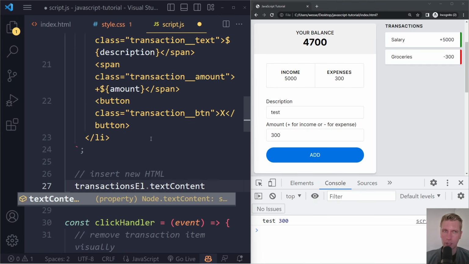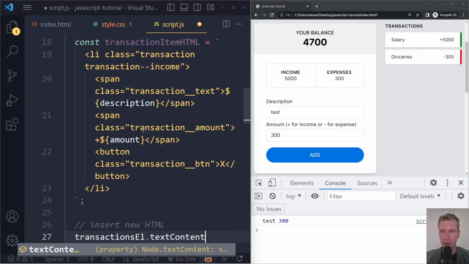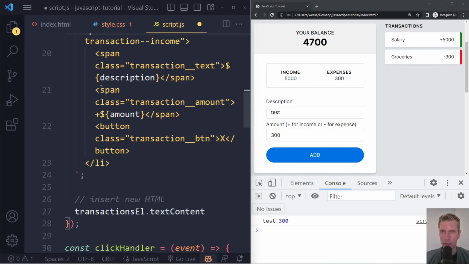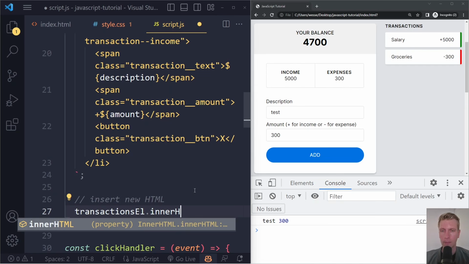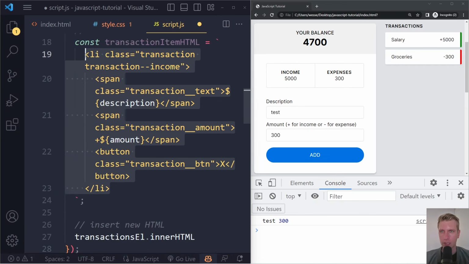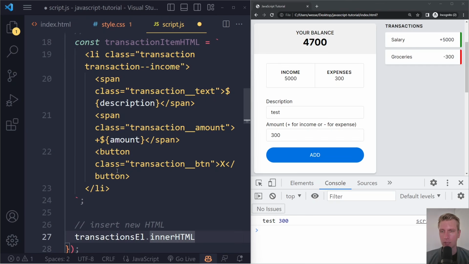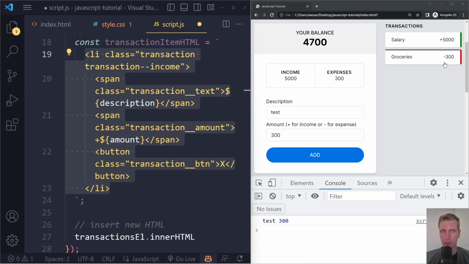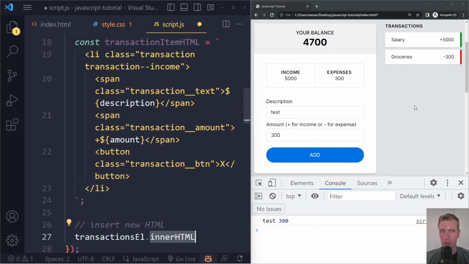We have textContent. It will replace all of this, and it will not parse this as HTML, which it should. So we could use innerHTML, which will parse all of this as actual HTML. It will create HTML elements out of these tags. With textContent, it will just literally write li. With innerHTML, it will actually create an HTML element out of that, but it will replace everything. So it's just going to set the inner HTML to this. We're only going to have one li, because we're going to replace all of this with just this one. Instead, we want to insert something adjacent to the already existing elements.